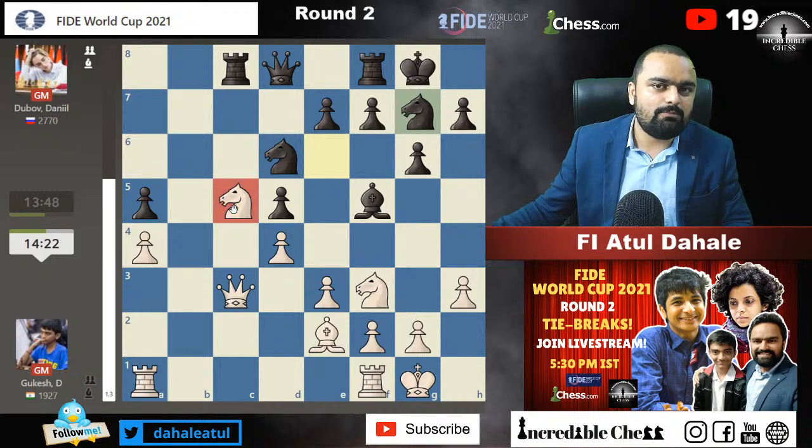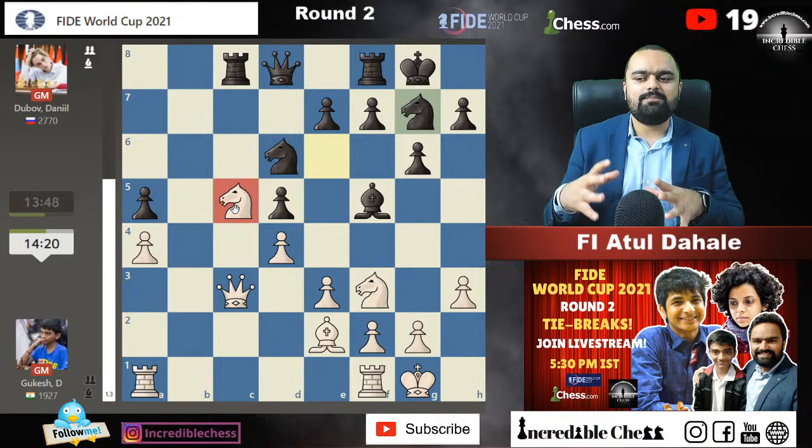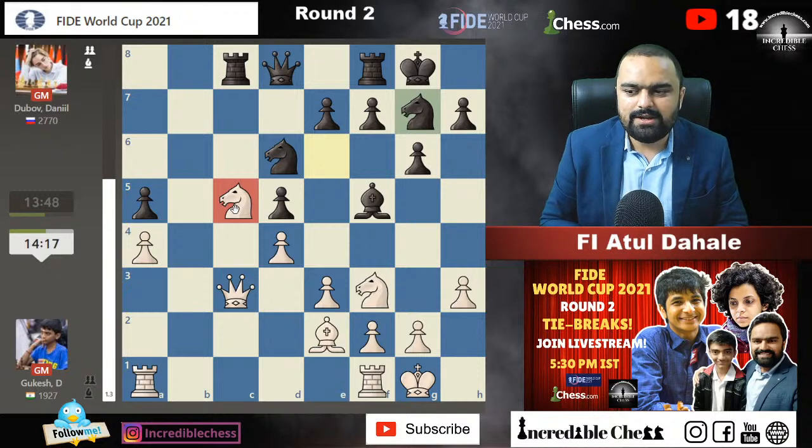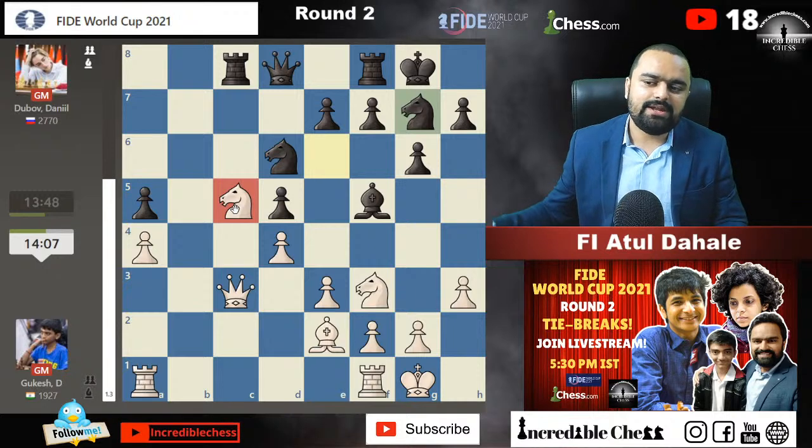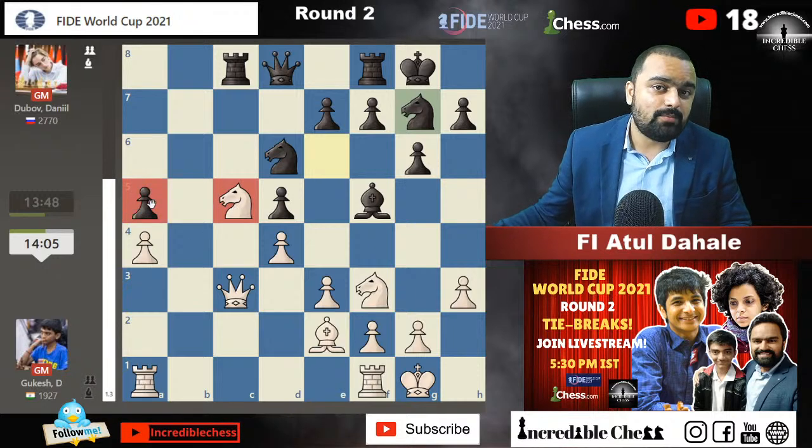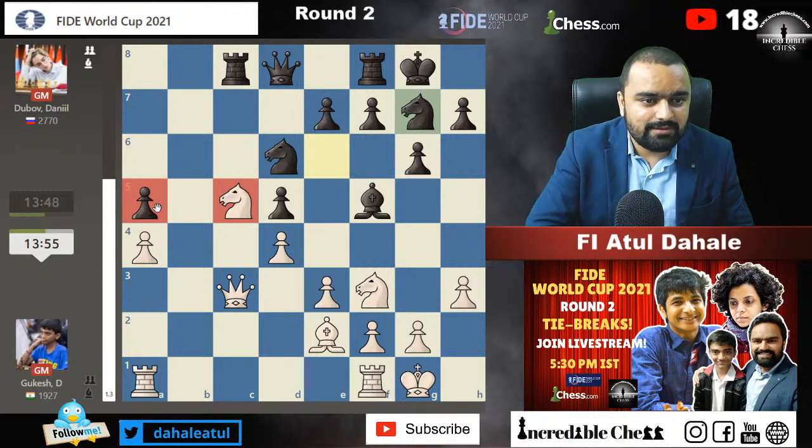Usually the computer feels like one point up means you are one pawn up, but when humans are considered, then I will say it is an okay position. Both sides are having chances. Definitely white has more chances because the pawn on a5 is a weakness, but apart from this, black doesn't have any other weakness in the situation. So black might hold on to the position.